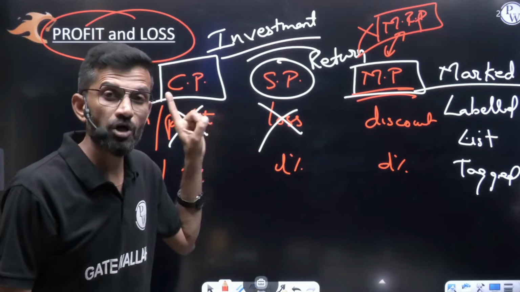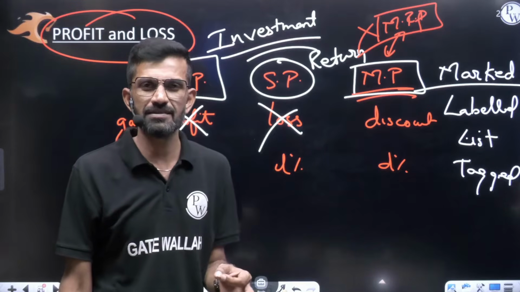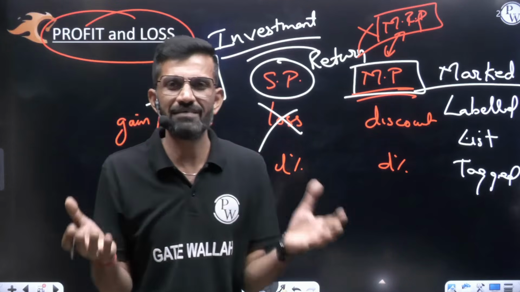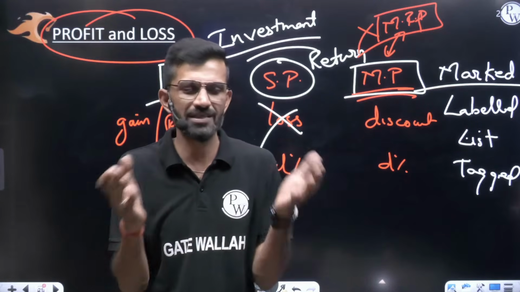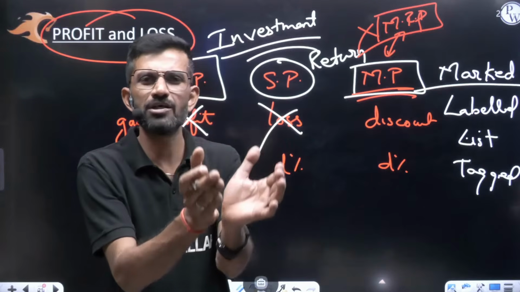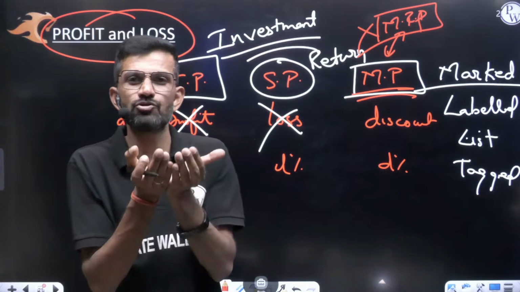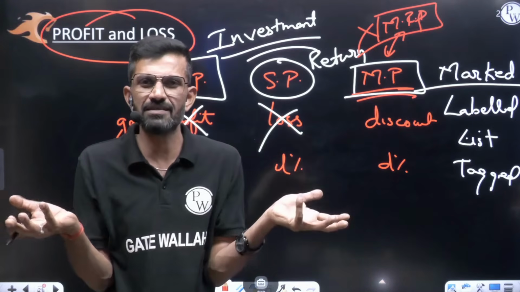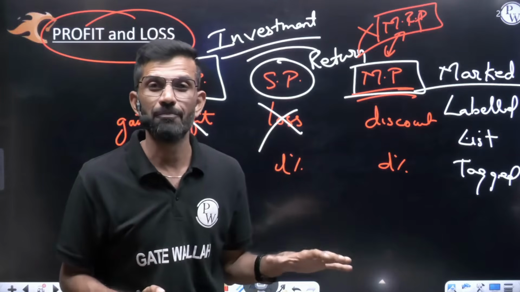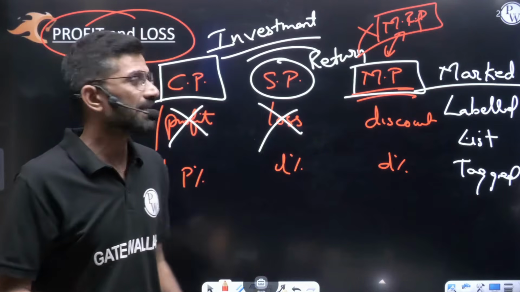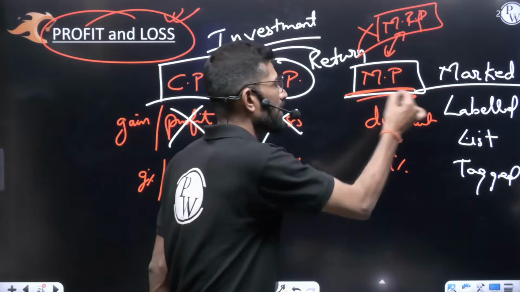And the profit and loss topic has been running from the time the barter system stopped. I think you know the barter system. In olden days when we did not have currency, we used to exchange goods. Farmers used to give grains to the potters, and in return potters used to give pots to the farmer. We did not have currency. But as the barter system stopped and currency came into the market, from that time this profit and loss topic is running, and from that time this mark price is running.